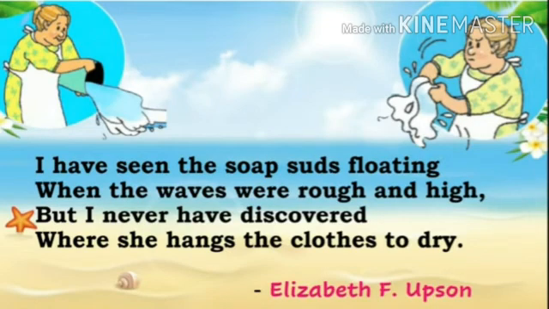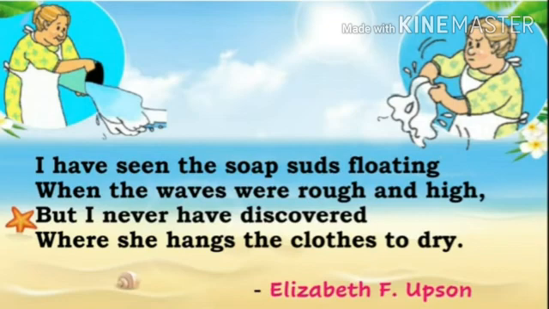Okay, children. So, this is a very imaginative poem. Here, the poet calls the ocean Mrs. Ocean and says that she washes clothes every day throughout the year. Mrs. Ocean uses so much of the blue substance that it makes all the water turn blue.